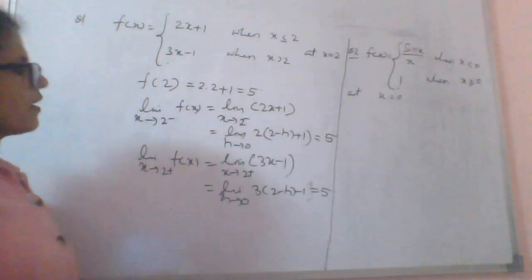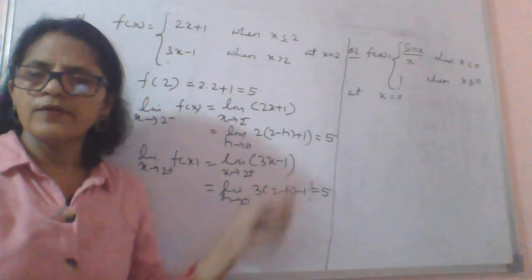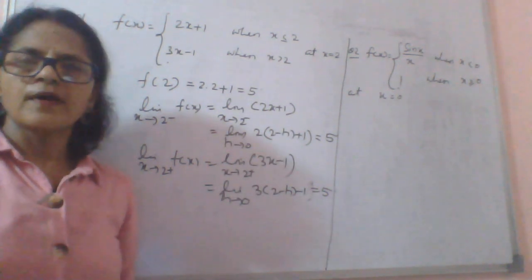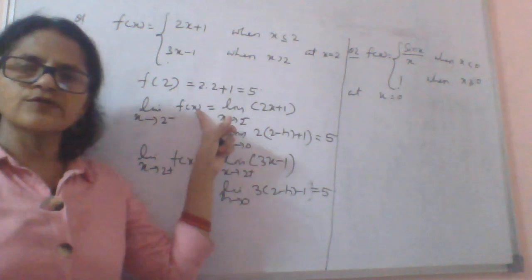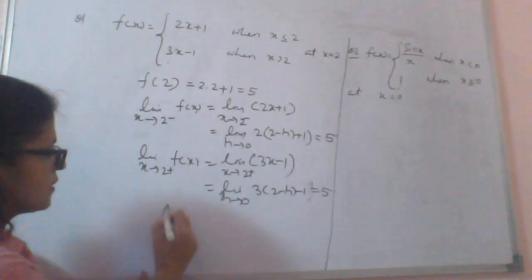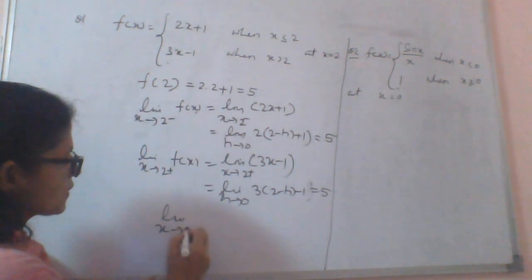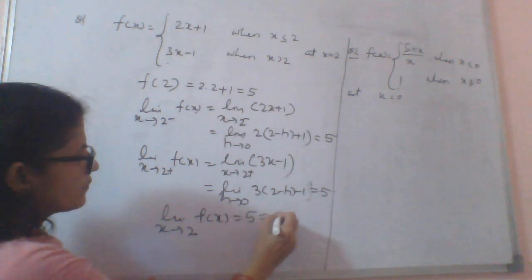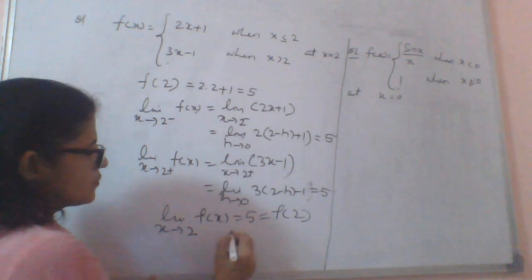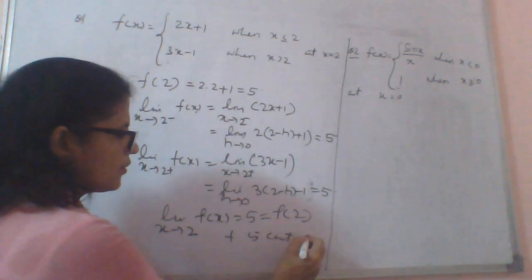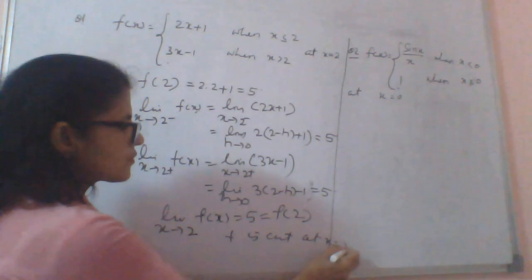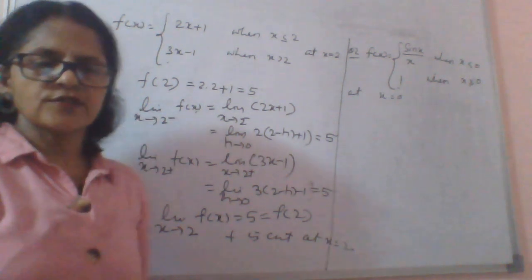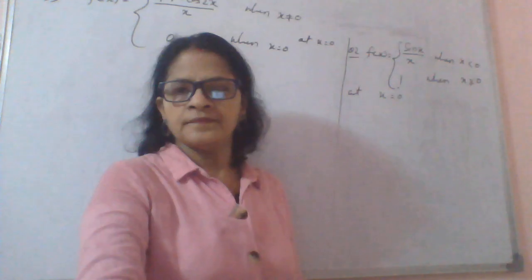It means you have left hand limit 5, right hand limit 5 and the functional value is also 5. So limit x approaches 2 of f(x) equals 5, which is equal to f(2). So f is continuous at x equal to 2. So this is the way to do such questions.